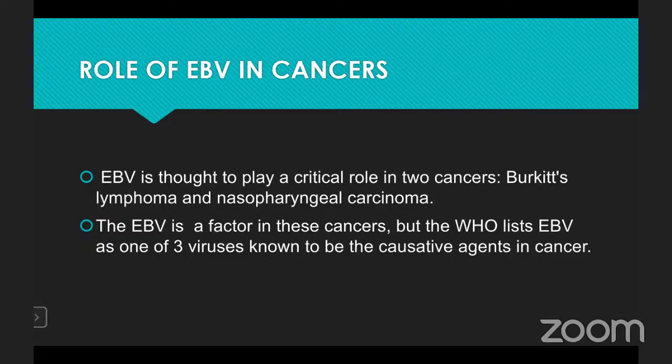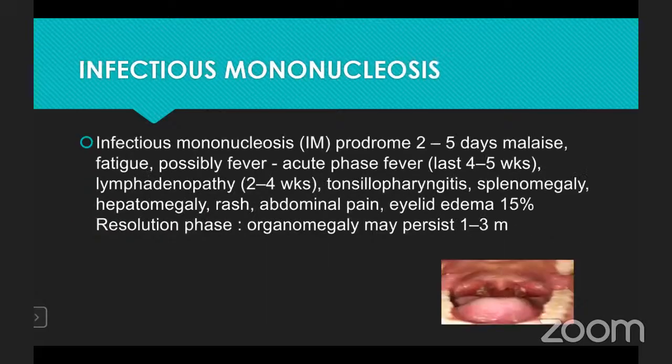The Epstein-Barr virus is a factor in these cancers, but the WHO lists Epstein-Barr virus as one of the 3 viruses known to be the causative agent in cancer. Next one is infectious mononucleosis. Infectious mononucleosis prodrome is 2 to 5 days, with malaise, fatigue, possibly fever.